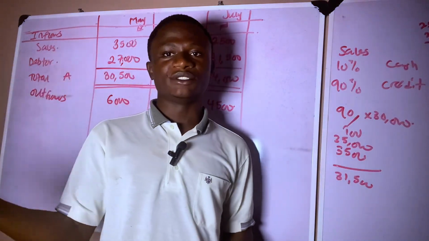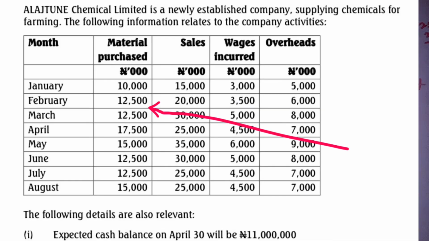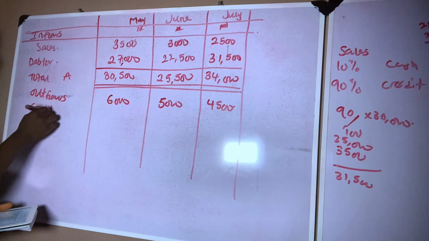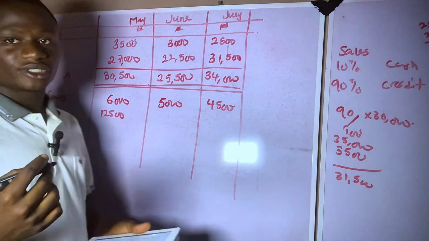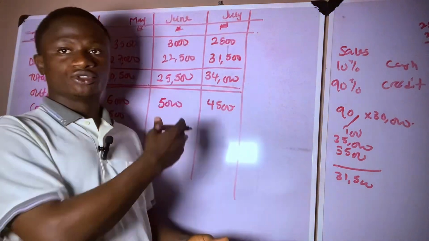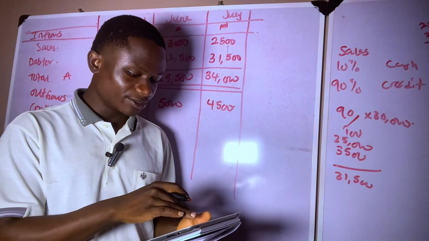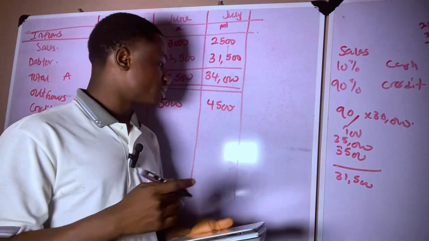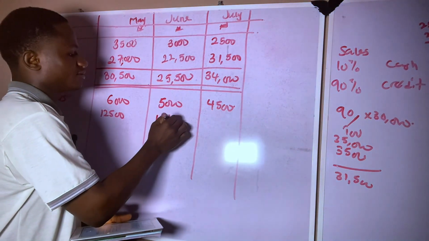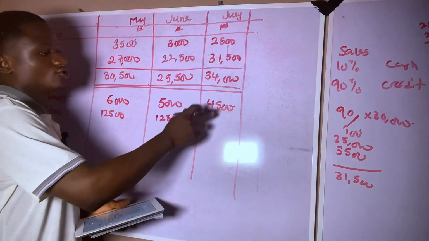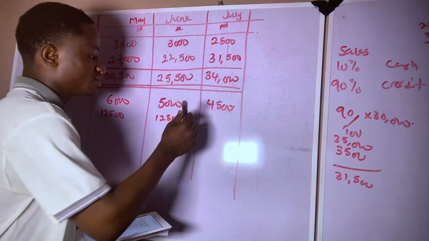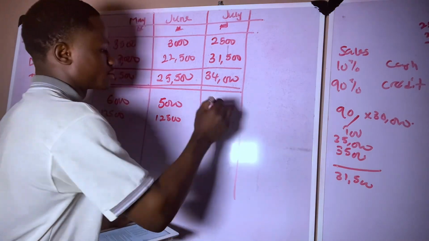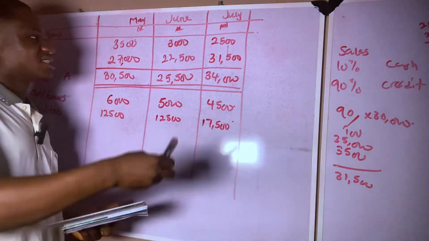So material we purchase in February, how much is it? Material purchase in February is 12,500. So creditors, let's put it that way. Materials we purchase in February will be 12,500. Now, materials we purchase in March will be paid in June, 3 months after. So, material purchase in March is also 12,500. And material purchase in April will be paid in July, 3 months after. April, May, June, July. So, April is 17,500.